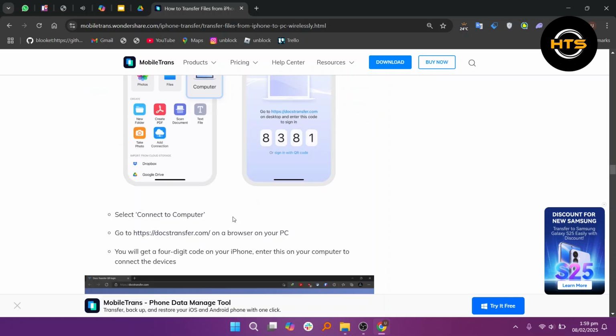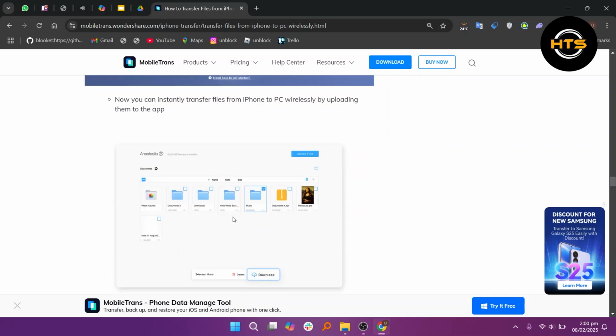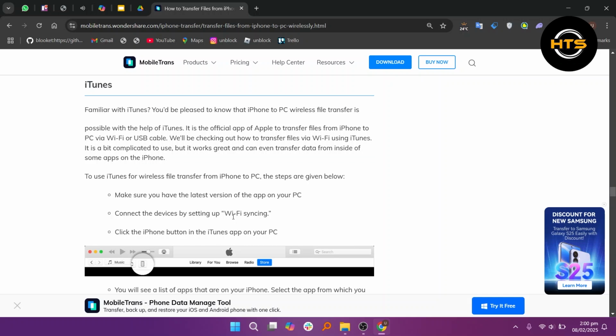On a Mac, use Finder or iTunes. Connect your iPhone, open Finder, select your device, and drag files to your Mac. You can also use AirDrop for specific files.